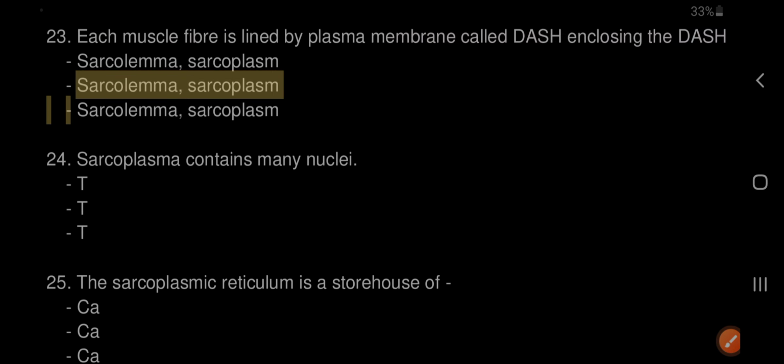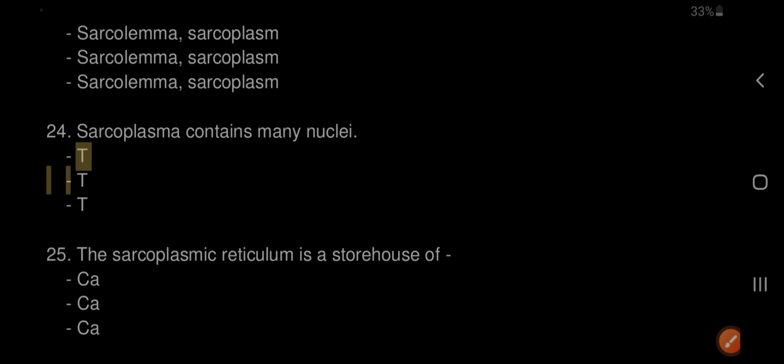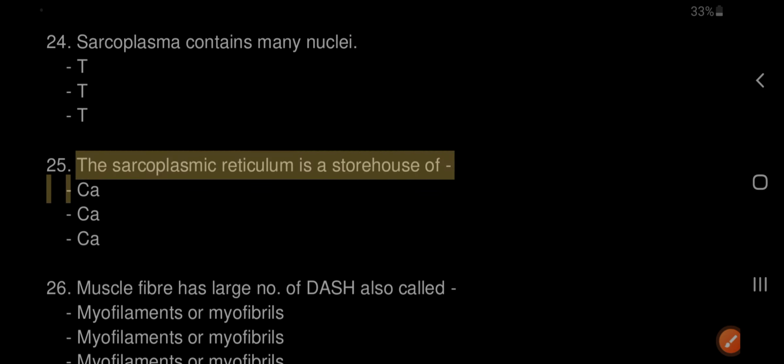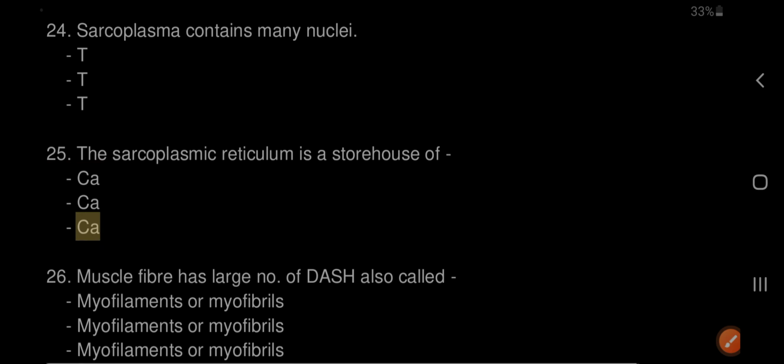24. Sarcoplasm contains many nuclei. True. 25. The sarcoplasmic reticulum is a storehouse of calcium. 26. Muscle fiber has large numbers of parallel arranged filaments, also called myofilaments or myofibrils.